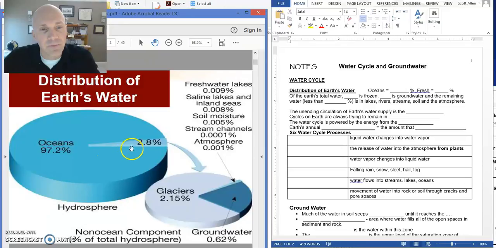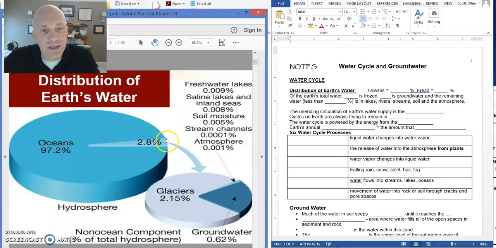All right. Most of the water that we find useful as humans is actually in what we call fresh water, which is water that doesn't have salt dissolved in it. All right. And so that makes up only about 2.8% of the world's total water. All right. So those two percentages would go here and here in the guided notes. Okay.